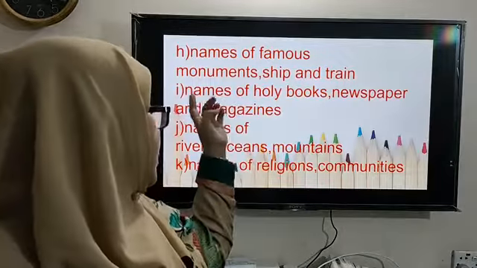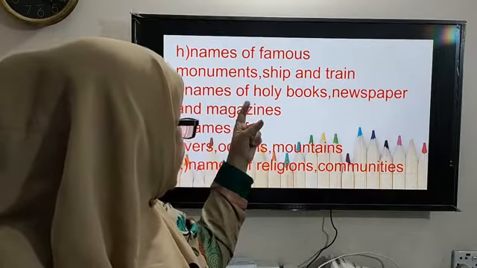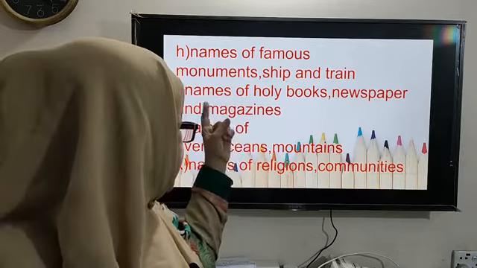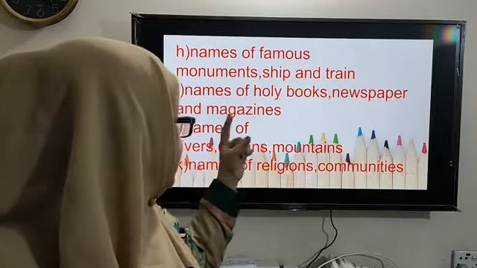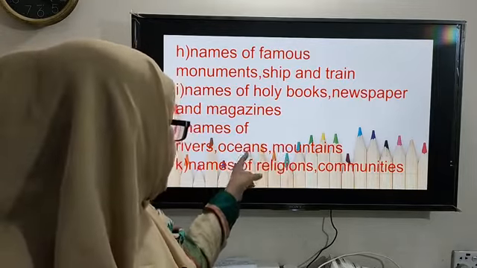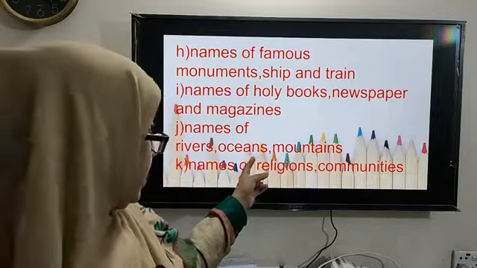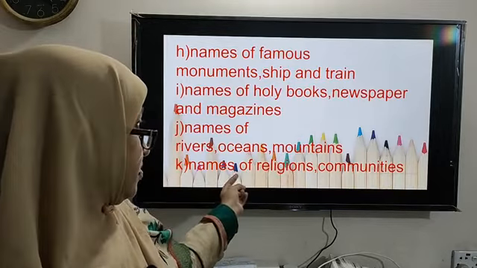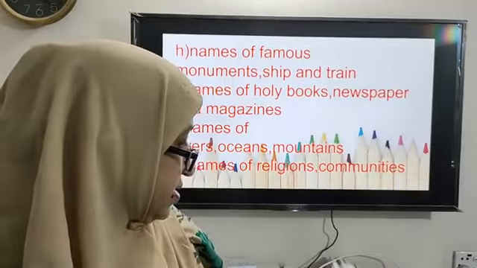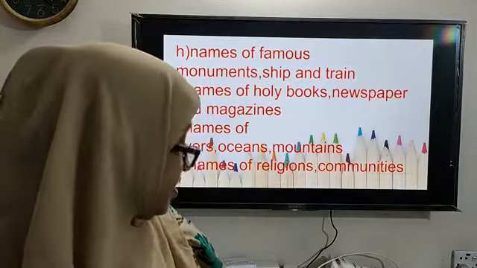The first letter of names of famous monuments, ship and train, the first letters are capitalized. The names of holy books, newspaper and magazines, their first letters are also capitalized. Names of rivers, oceans, mountains, names of religions, communities are also capitalized. The first letter of them are capitalized.